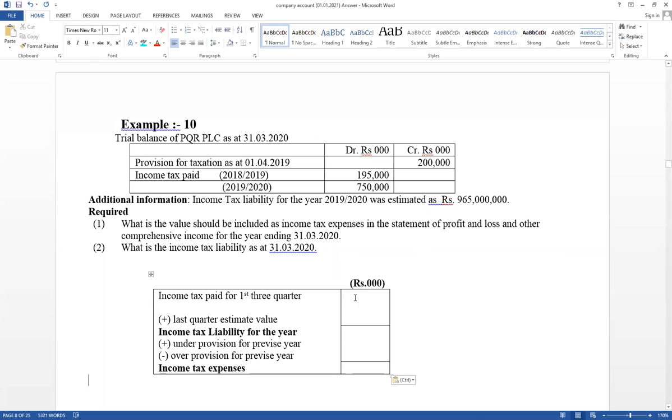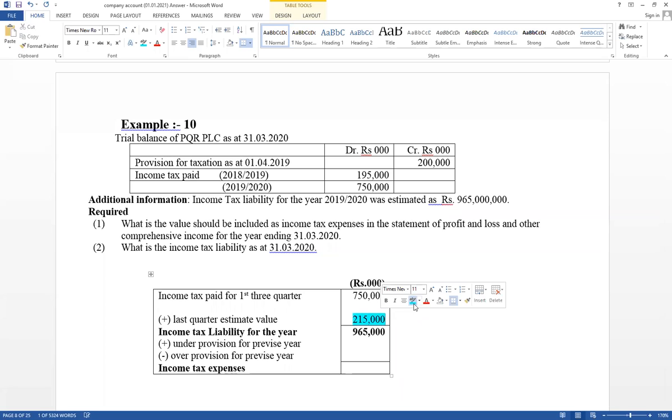Therefore, first three quarter paid amount equals 750,000. And given income tax liability for the year 965,000. Then the difference is the value for this year's last quarter estimate. Here the difference will be equal to 215,000, that is 965 minus 750, which is 215. That is the value estimated for this year's last quarter. It has not been paid in cash. This year's value should be included under current liabilities as income tax payable.